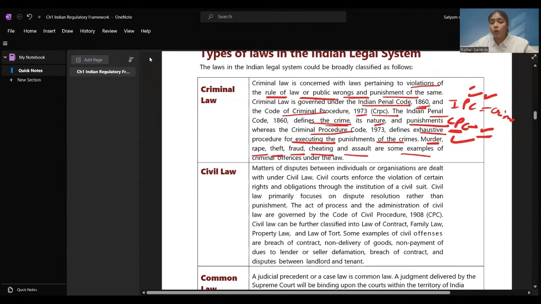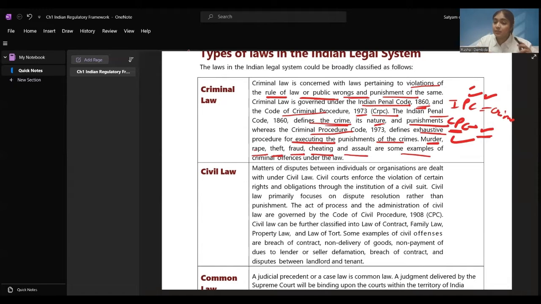When someone is doing wrong or violating the rules of the law, that is said to be done under criminal law. And for this, it is governed by the Indian Penal Code and the Criminal Procedure Code 1973. Indian Penal Code 1860 defines what crime is, then it gives us the nature of the crime and the punishment that should be given to the person who is the culprit.